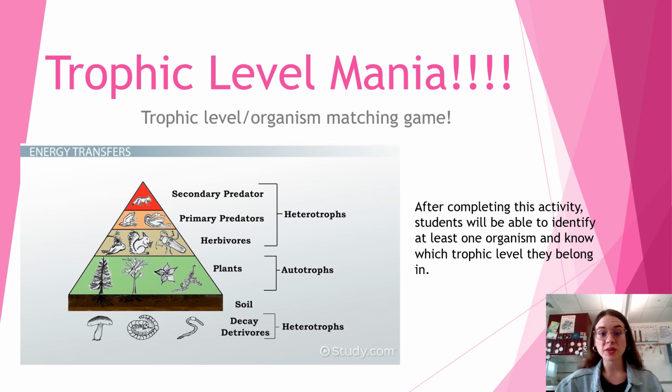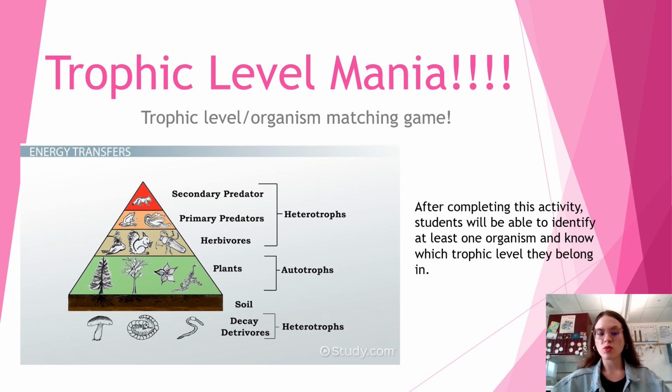I'm a freshman level integrated science teacher, and I have made a game known as Trophic Level Mania. That is a trophic level and organism matching game. This activity is an informal assessment of learning, and it was geared to take place really at the beginning of any unit of biology or ecology classes that are focusing on food webs and organism interactions.